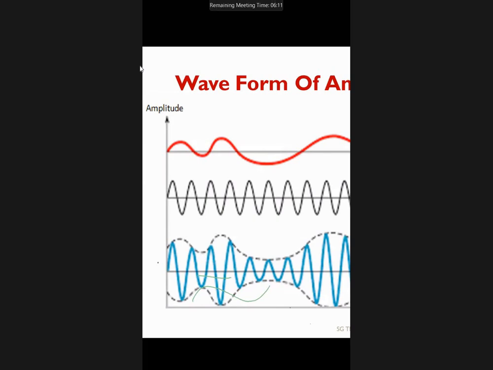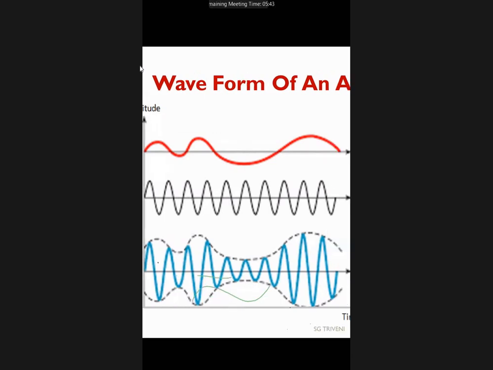Here what happens is, depending upon the amplitude of the message signal, the frequency of the carrier signal is going to vary. If the message signal amplitude increases, the frequency of the carrier signal also increases. If the amplitude of the message signal reduces, here reducing means if it goes to the negative value, that is below the reference level, that is also known as reducing. So as it is reducing,